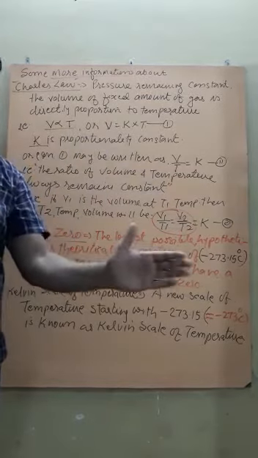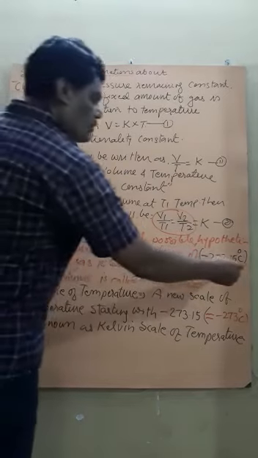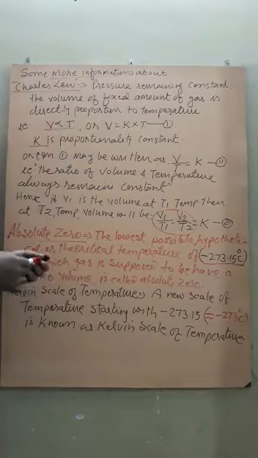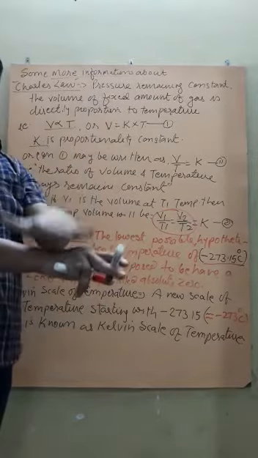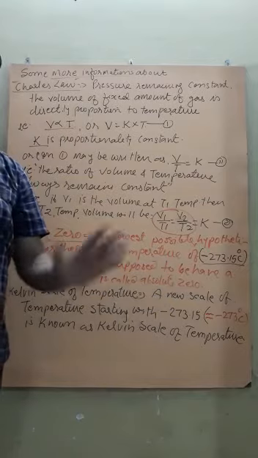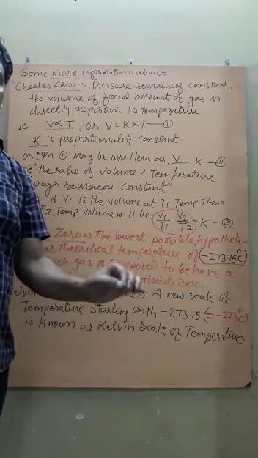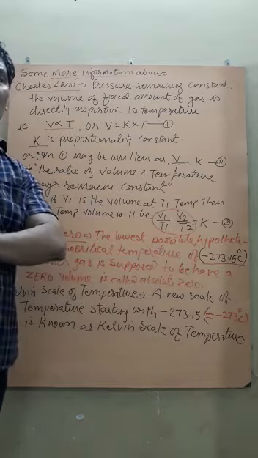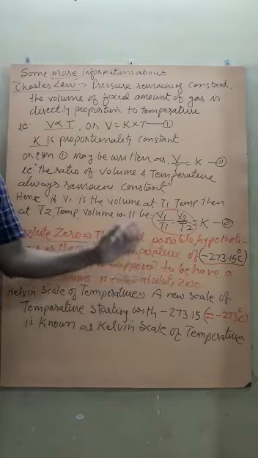As we decrease the temperature and it reaches minus 273.15 degrees Celsius, then the gas which was filled earlier will have zero volume. But is it possible that there is a gas but at this temperature there is no volume? Theoretically, that is hypothetically, it looks like that.